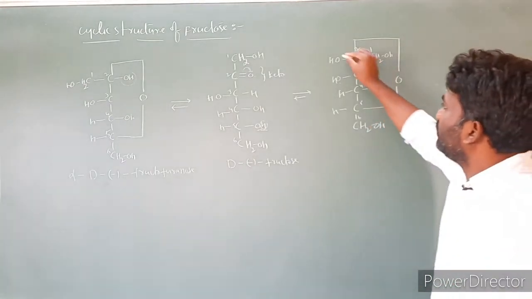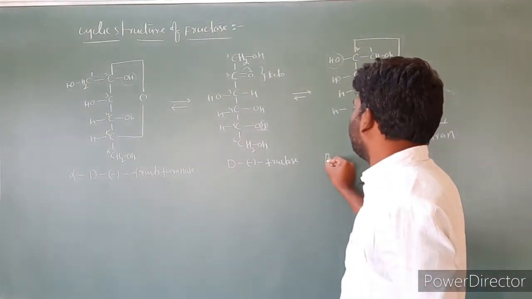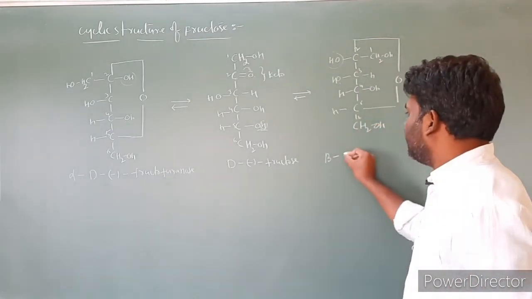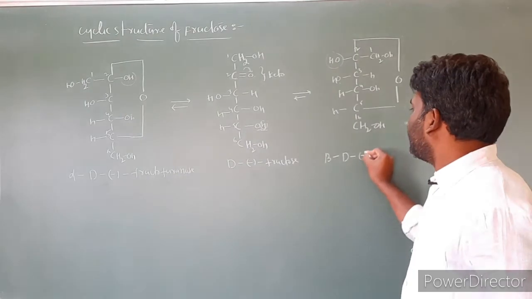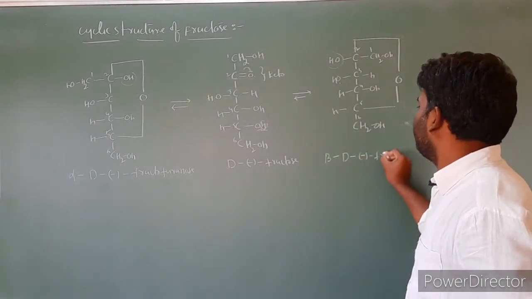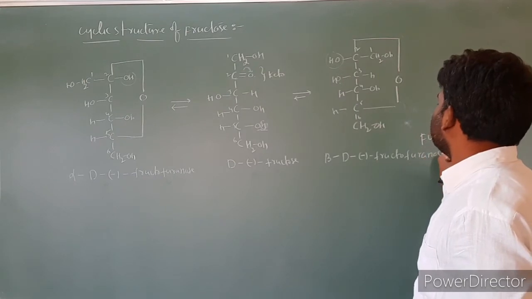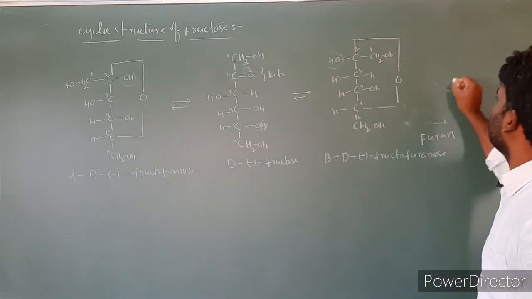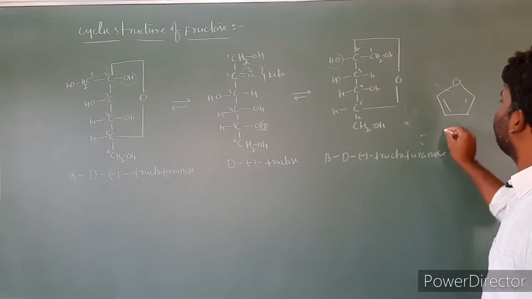In this structure, the OH group is present at the left side. Left side we have termed as beta, D in the sense of relative configuration, minus fructofuranose, because this structure is analogous to furan. So it is furan.